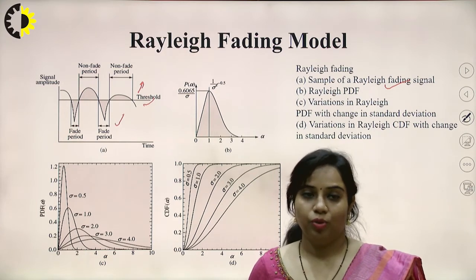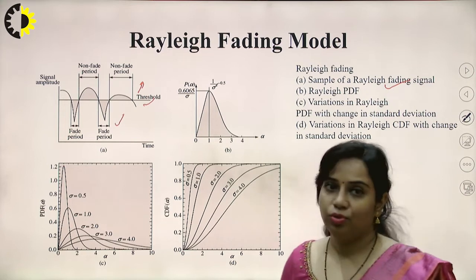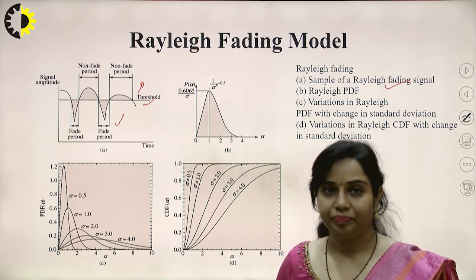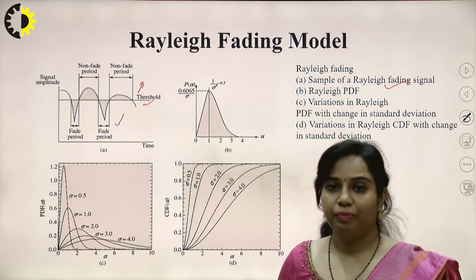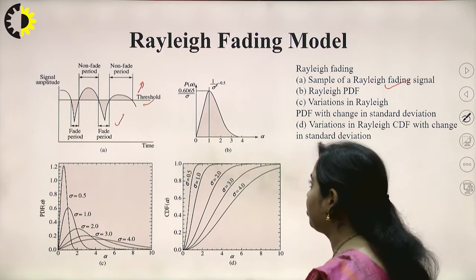If it is below the threshold, then we can say that fading is there. This is how we analyze the received waveform depending on the distribution or function which we have considered for designing the particular channel.